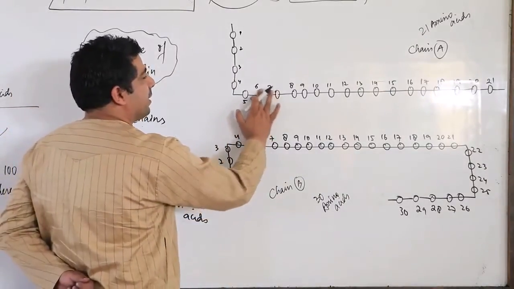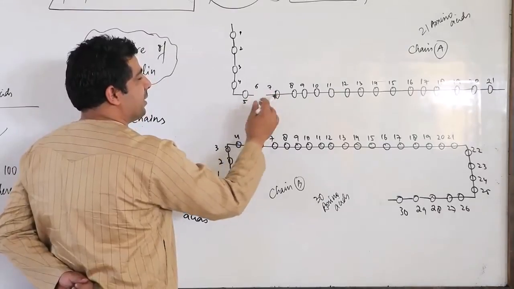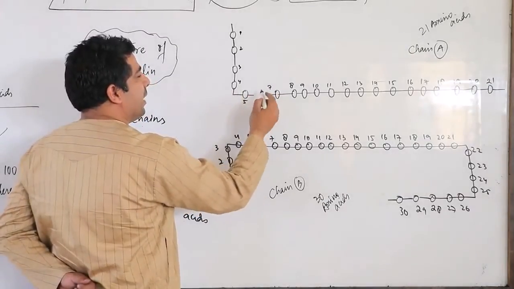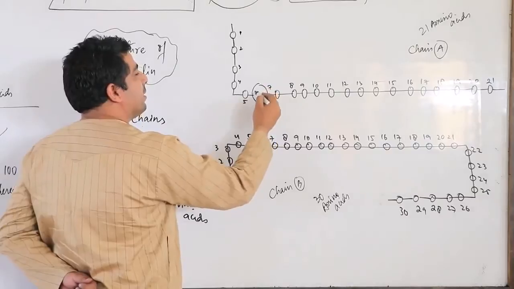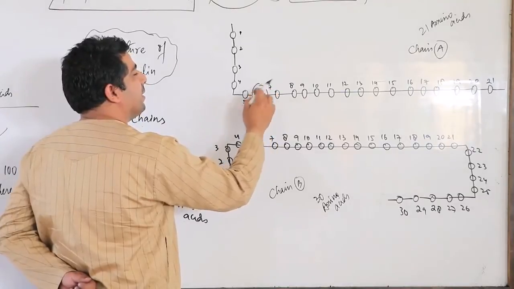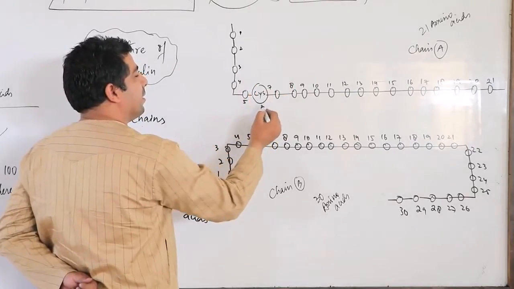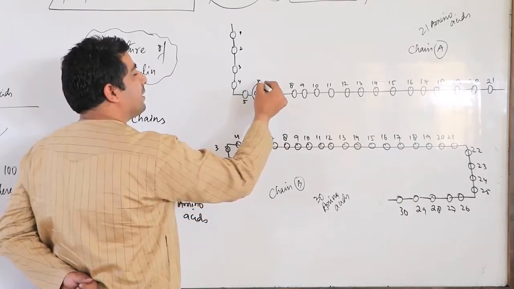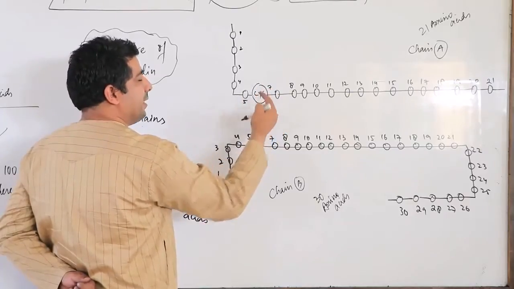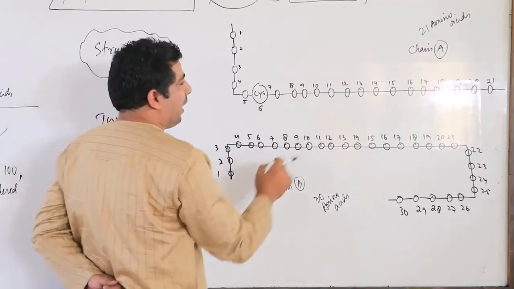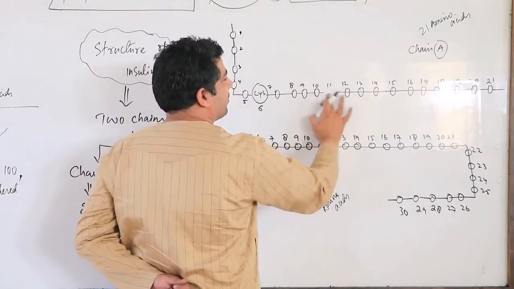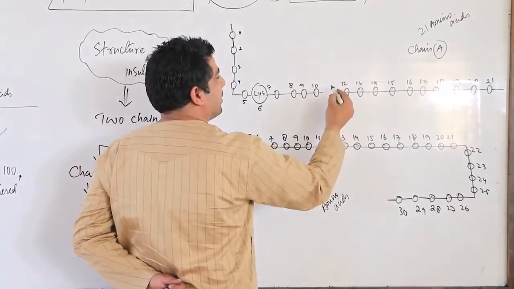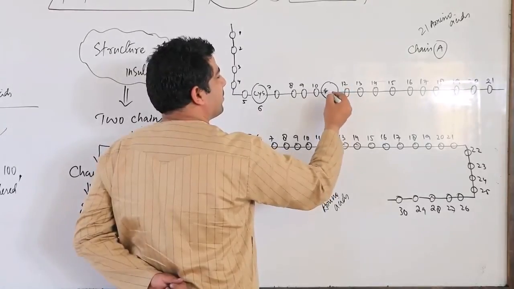This sixth amino acid is basically CYS. You know what CYS is? The CYS is nothing but cysteine. And the 11th one here is also a cysteine amino acid.